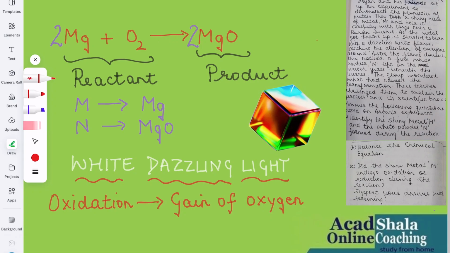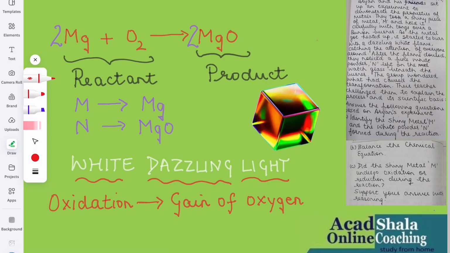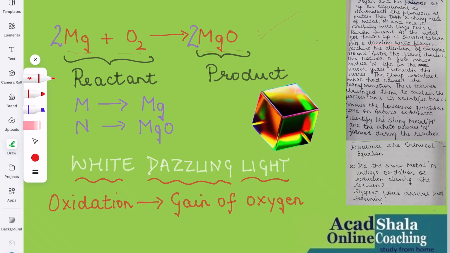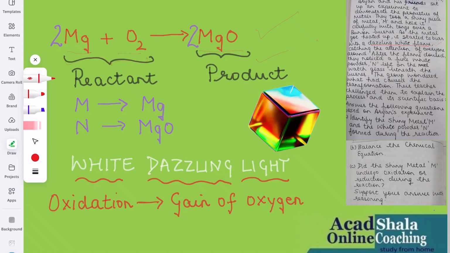Okay. Now, children, in this question, the hidden hint is always given in these types of questions. Over here, it is written dazzling white flame. And we have studied that a dazzling flame is of magnesium. So we have to write this equation, that is Mg plus O2 gives you MgO. This is known as the reactant and this is known as the product. So when magnesium ribbon burns in air, magnesium oxide is formed, and magnesium ribbon burns with a white dazzling flame. That is what is written in the question.